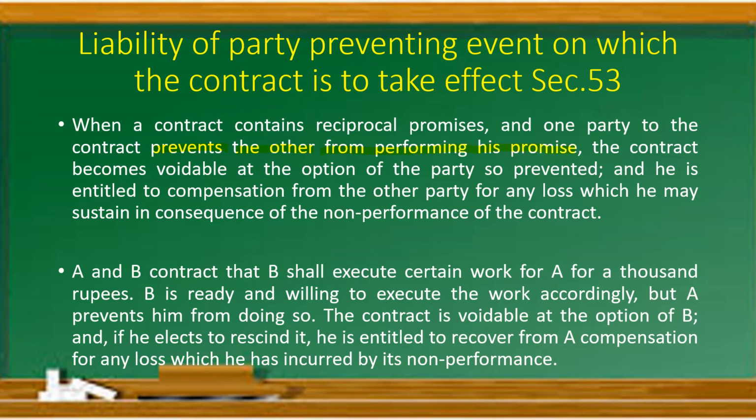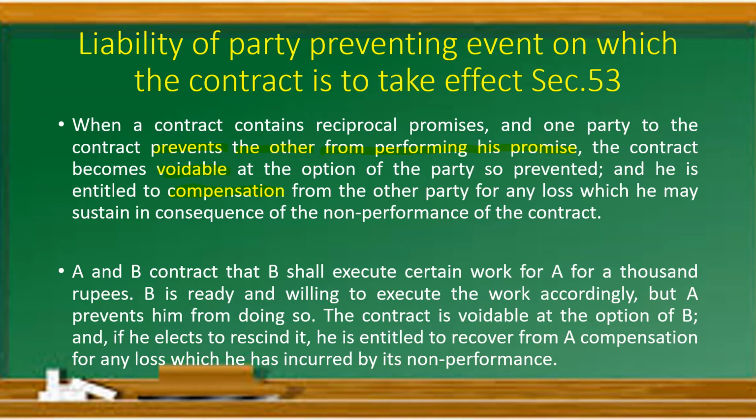Performing his promise. The contract becomes what? Voidable at the option of the party so prevented, right? And he is entitled to what? Compensation from the other party for any loss which he may sustain in consequence of the non-performance of the contract, right? Let us see an example.